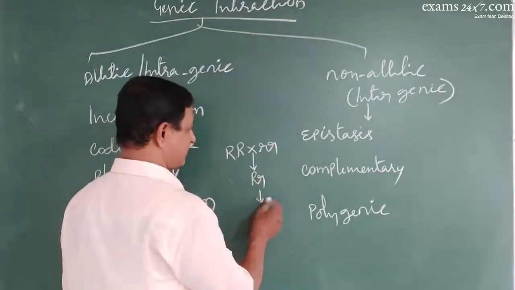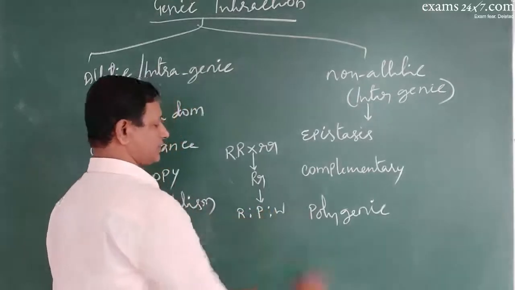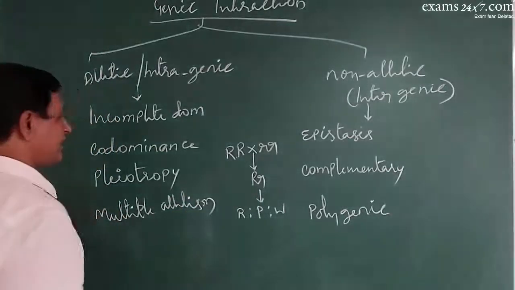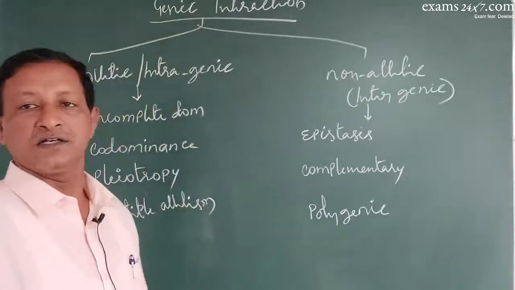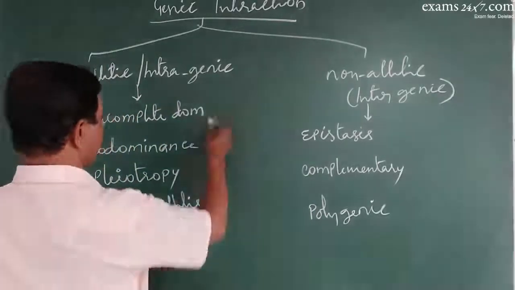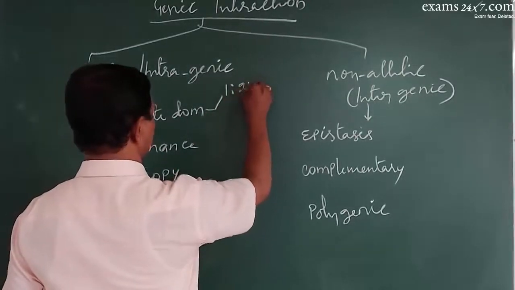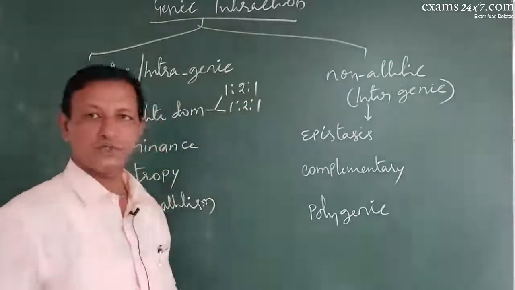And when further selfed, it produces red, pink and white, all the three. That is incomplete dominance. And why is it so? Because none of the parental alleles are dominant over each other. Here it produces a phenotypic ratio of 1:2:1 and a genotypic ratio of 1:2:1. Both are one and the same.